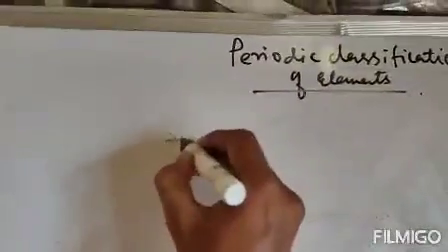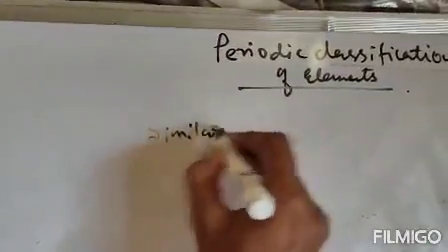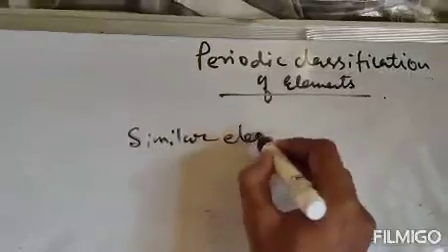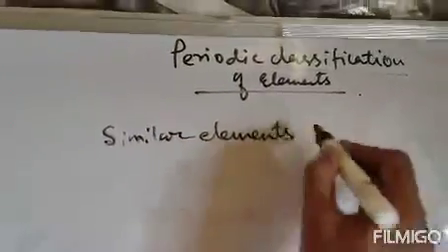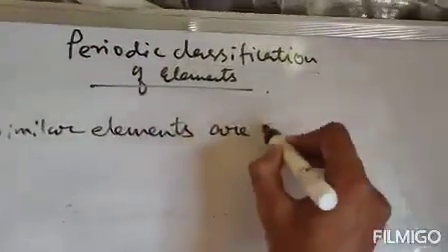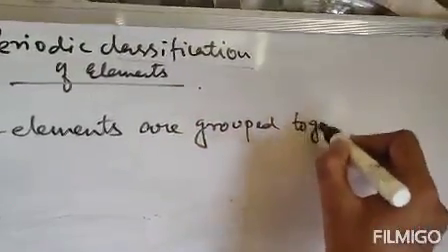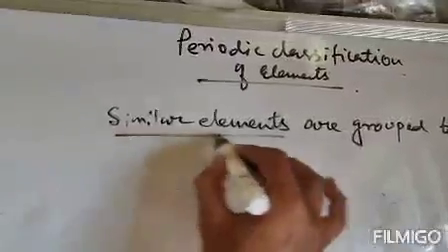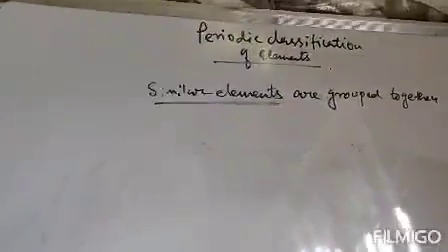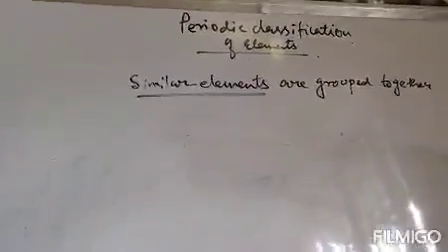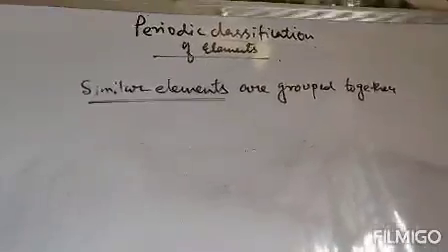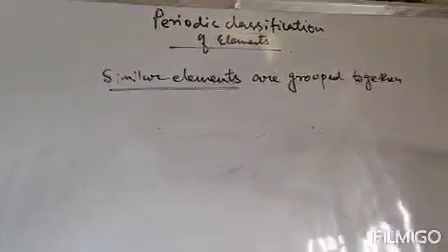So similar elements are grouped together. Why similar elements? Why are they similar? Because they have the same properties.